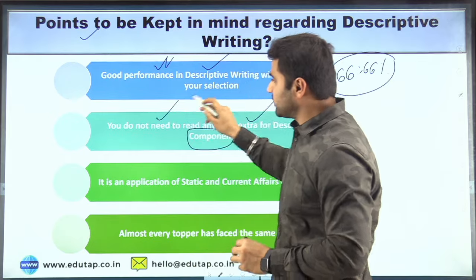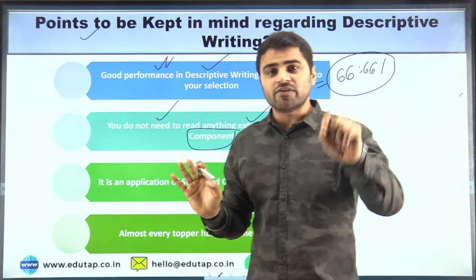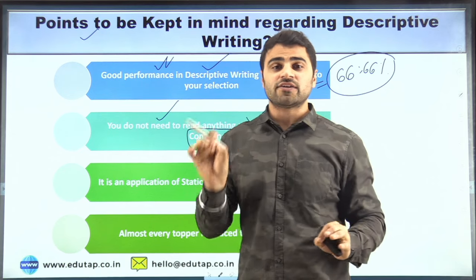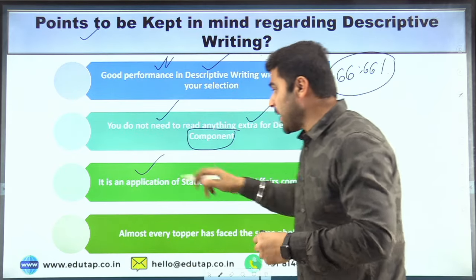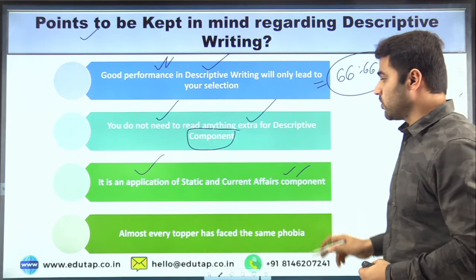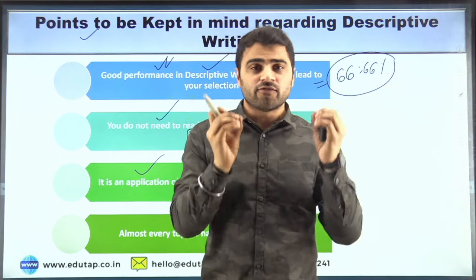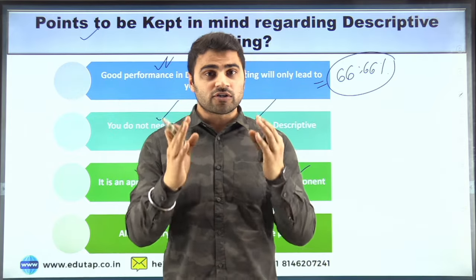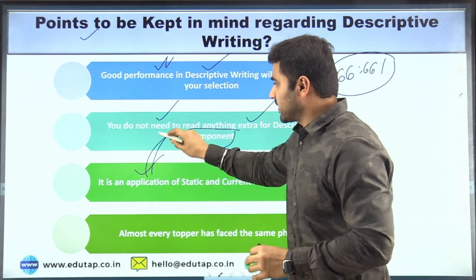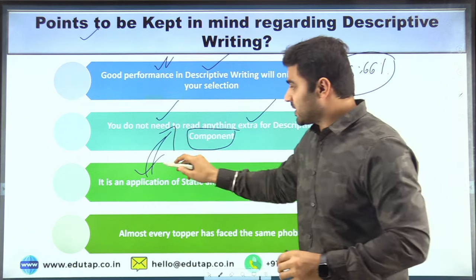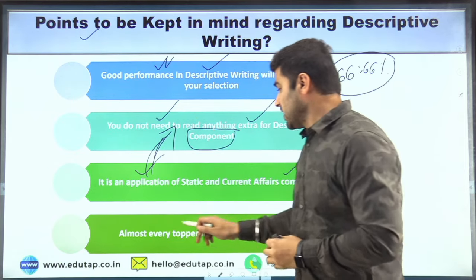It should not be like that. You do not need to read anything extra, even a single word, for the descriptive writing. How can you prepare for the descriptive writing? It is an application of the static and current affairs component. Whatever static component you are reading for the objective part, and whatever current affairs you are reading for the objective part, you just need to apply that in the descriptive writing, right? After that, you do not need to read even a single word extra, right, guys? I hope you are getting it.